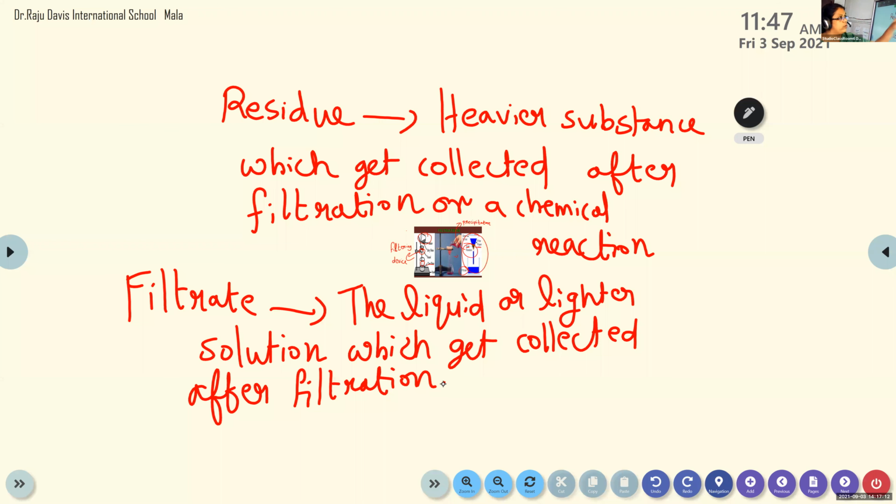Those who want, you can write it in a simple way: it is the process of separation of two components from a mixture.